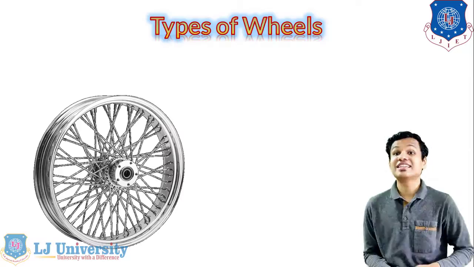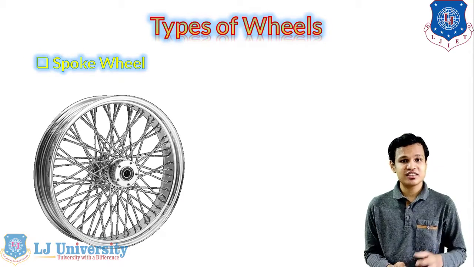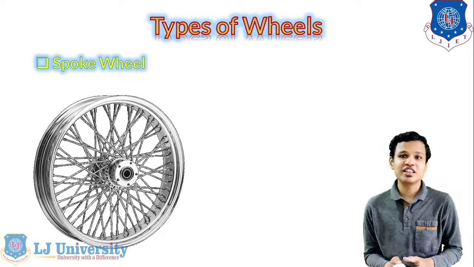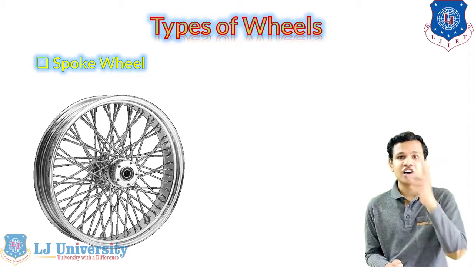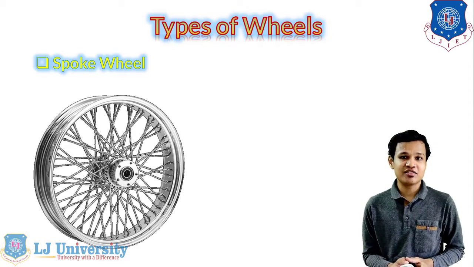Hello, the types of the wheels. The first type of the wheels that you can see right now is the spoke wheel. The spokes are provided in between the wheel rim and the wheel hub, which is being used in case of the motorcycle in the earlier vehicle.